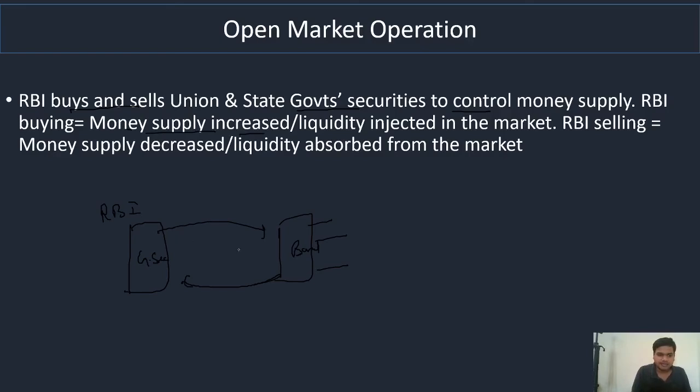RBI buy कर रही है, RBI खरीद रही है, तो इसका मतलब मनी दे रही है और लिक्विडिटी इंजेक्ट इन द मार्केट. अगर RBI सेल कर रही है गवर्नमेंट सिक्योरिटी को, तो मनी सप्लाई डिक्रीज कर रही है. What I am saying is that if RBI is buying, then it is increasing the money supply, injecting liquidity in the market, and if RBI is selling, then it is decreasing the money supply, or absorbing liquidity from the market.